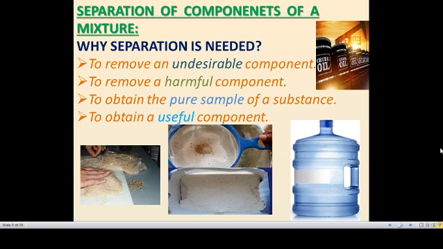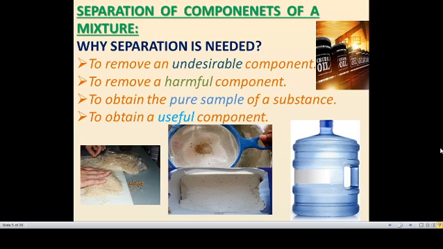Shall we move on to the separation methods? I already said a mixture means various components are present in it. So we have to separate, because we need separation to use that particular thing. Why is separation needed in a mixture? To remove an undesirable component, that means an unwanted component. To remove a harmful component which is harmful to us.